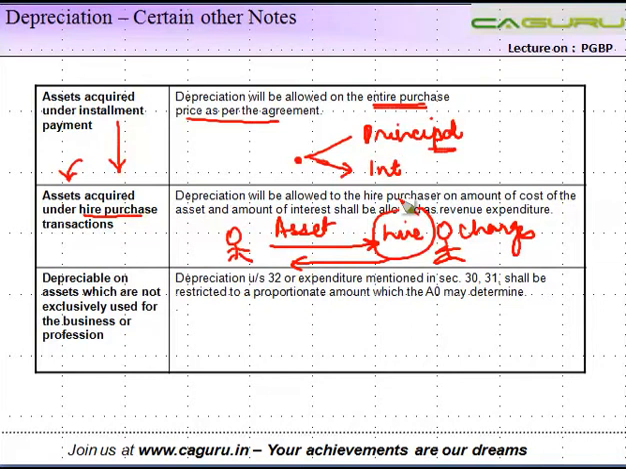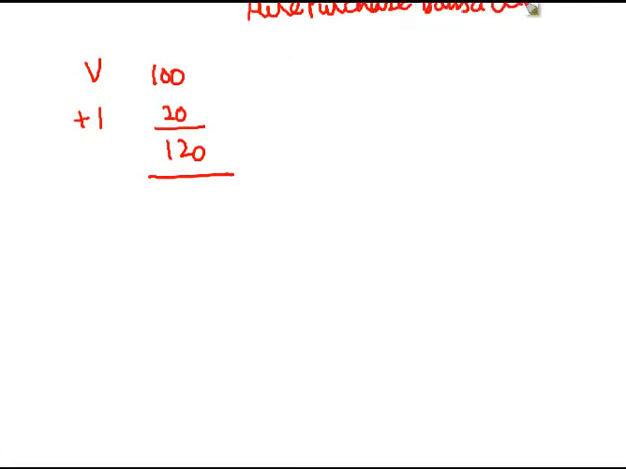Right? So in this case, let's say for example, the asset was 100 and interest is charged at 20, making 120. Okay. And this is to be paid in 20 installments. So in every installment, you will be paying 6 rupees. Right? Out of which 5 will be in respect of the asset and 1 will be in respect of the interest. Now you must be wondering, how is this coming? Let me just explain it to you. So let's say 100 is the value of the asset and 20 is the interest which is to be charged in a hire purchase transaction.